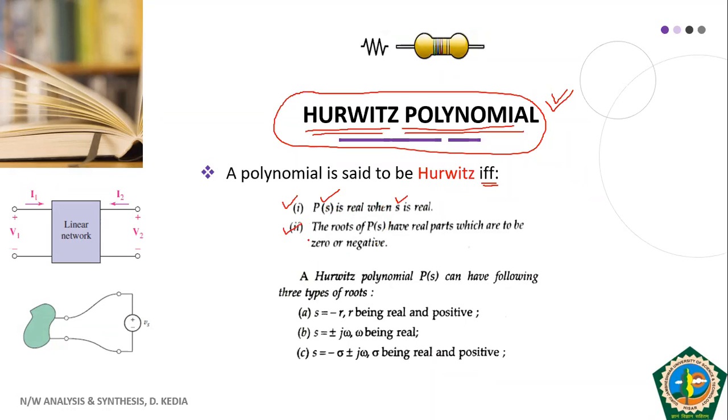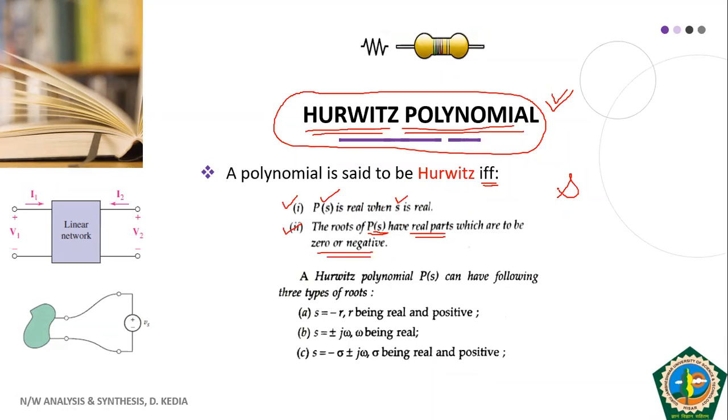Second is the roots of P(S), means if you obtain the roots of that Hurwitz polynomial, those roots have real parts, and those real parts are to be 0 or negative. What does it mean?